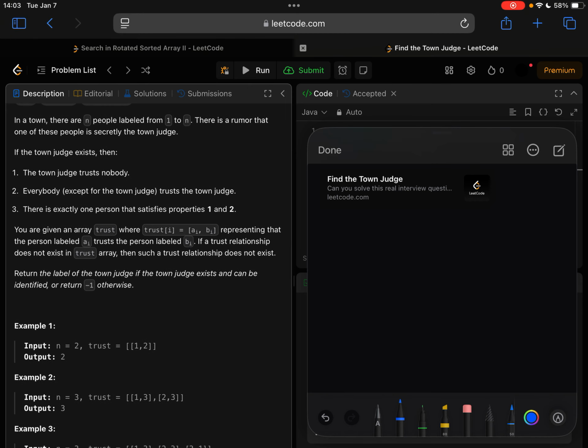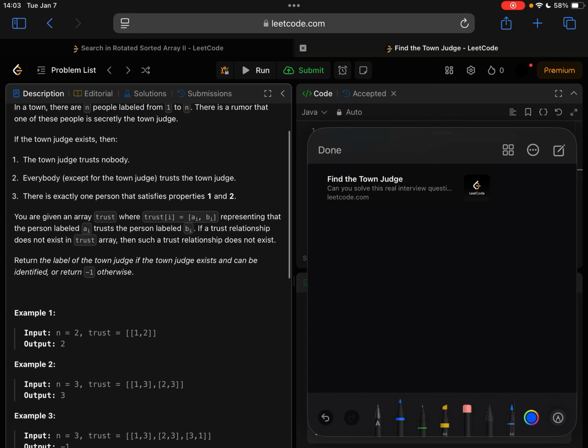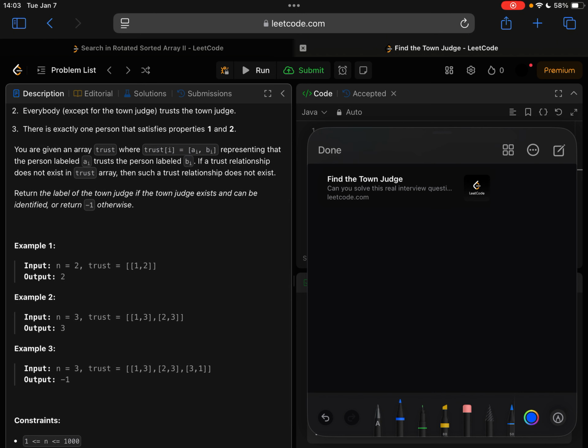And here the trust is basically an array, and in this array is basically a directed graph. Each element in this trust array, for example, 1 and 2, means person 1 trusts person 2.